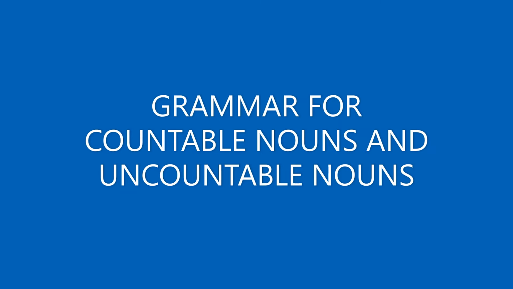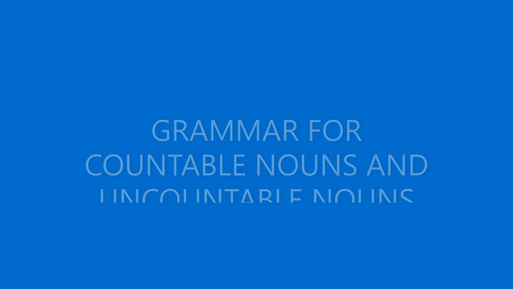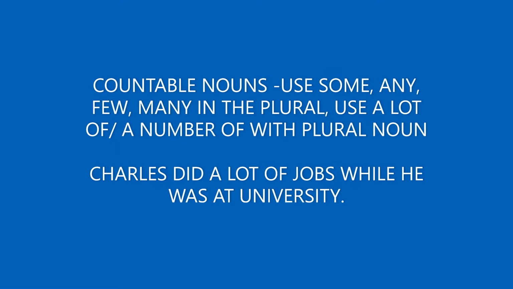Countable nouns. Yes, we use a or an in the singular noun, in the sense a job or an employee, and it can be made plural, means jobs, employees.